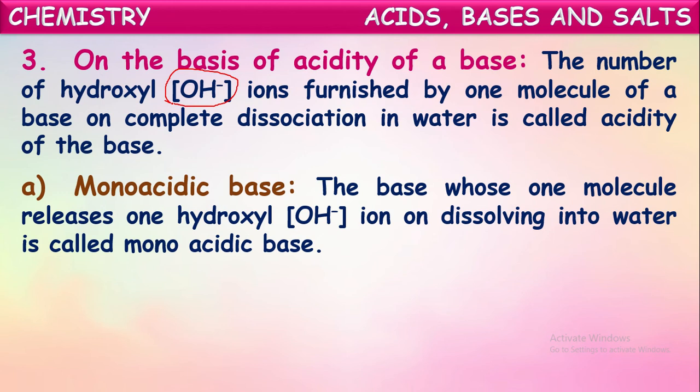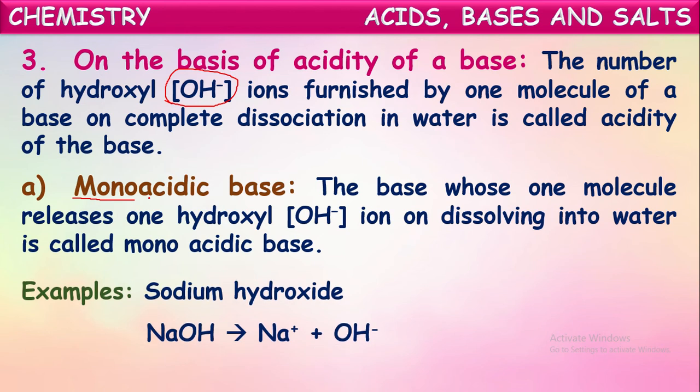One of them is monoacidic bases. Mono, as we studied earlier, represents one. Monoacidic bases means the bases which are having acidity 1. That means the bases whose one molecule releases only one hydroxyl ion on dissolving in water are called monoacidic bases.